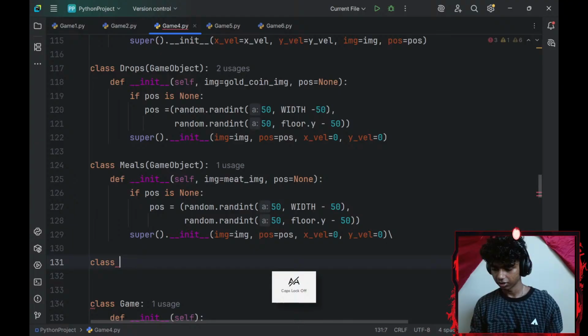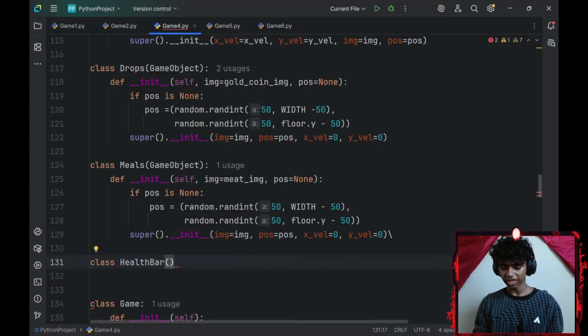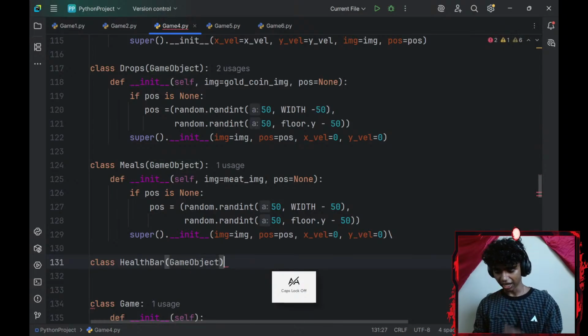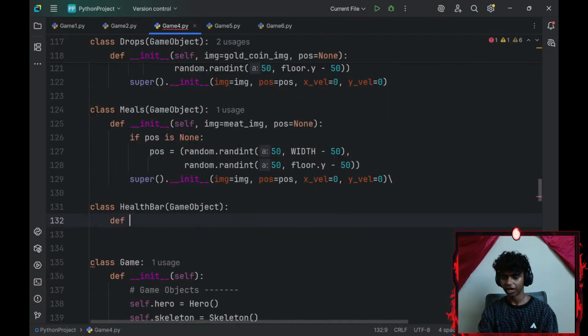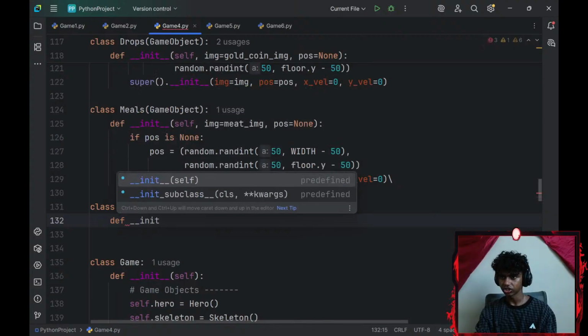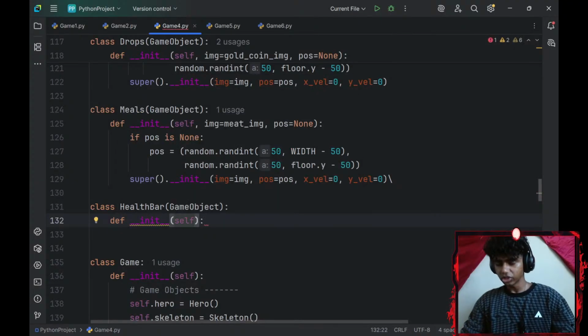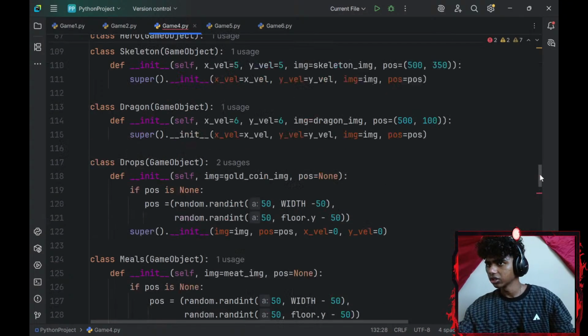My health bar class will inherit from my game object class, okay? Then I'll have to define a dunder init constructor, which is going to have a few parameters of image, which is going to be equal to, let me load my image.